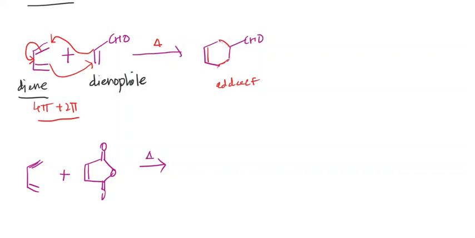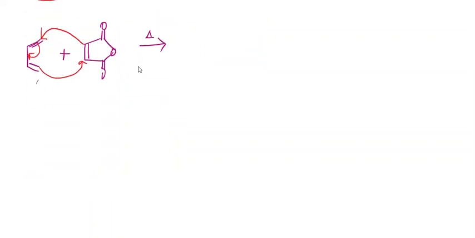The pattern of the reaction is the same: this double bond attacks this double bond, and this migrates here to form a sigma bond, and this also migrates here to form a pi bond. So again we can see that this is a 4 pi electron system, this is a 2 pi electron system, so overall a 6 pi electron system. The 6 is nothing but the formation of a ring. So a six-membered ring will be formed.